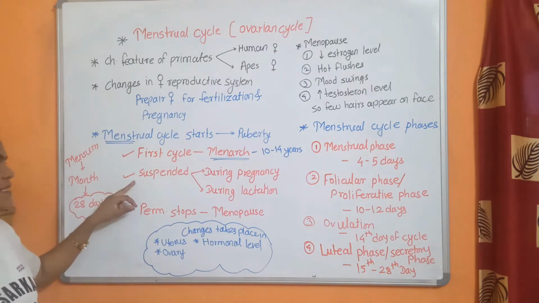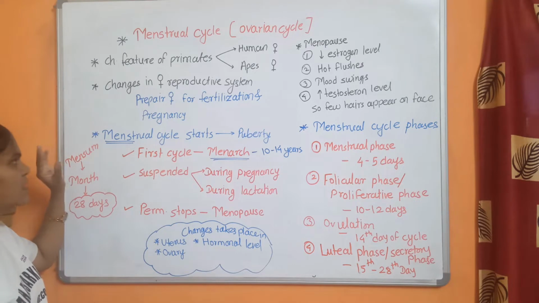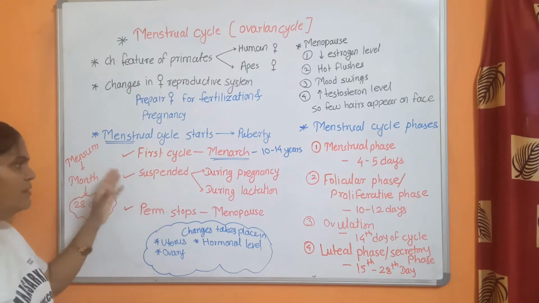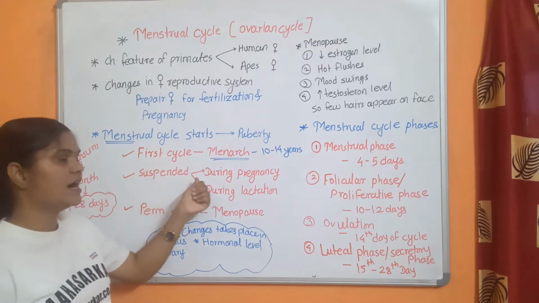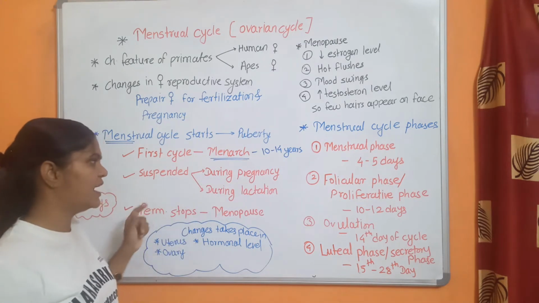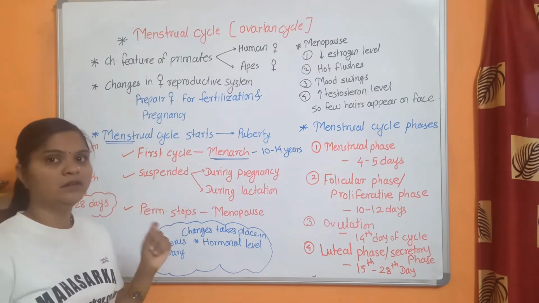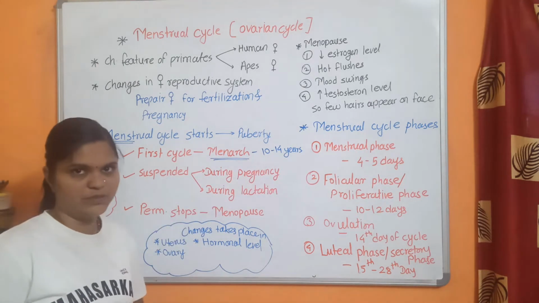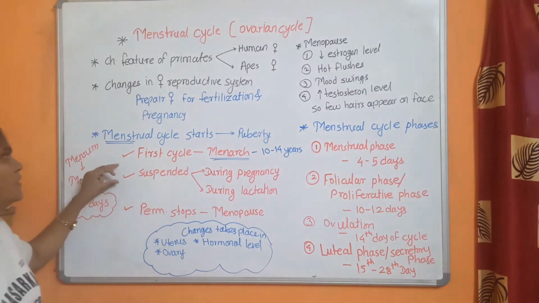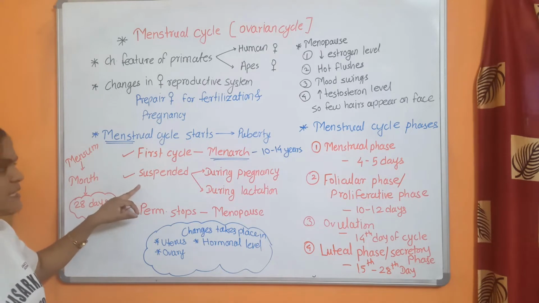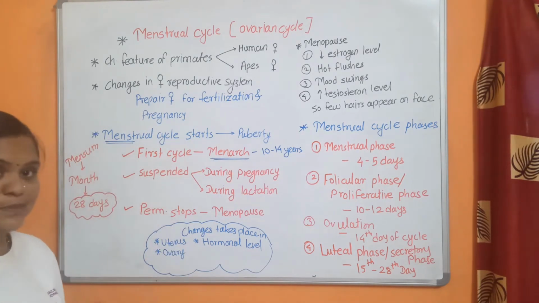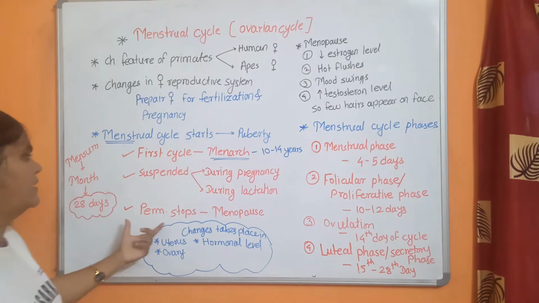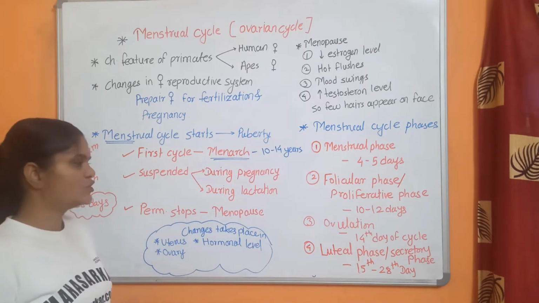The cycle is suspended, that means females do not show the menstrual cycle, during pregnancy and when she is in the lactation period. This menstrual cycle is permanently stopped at menopause.